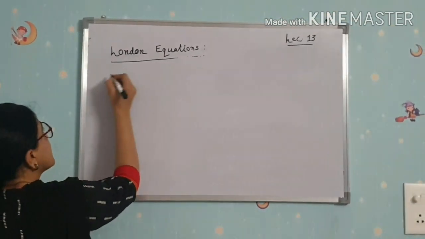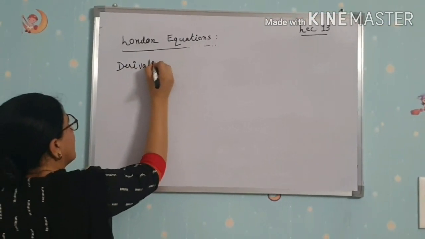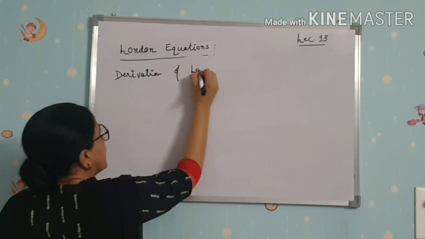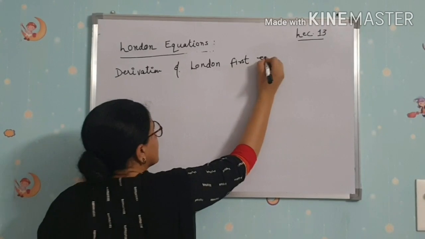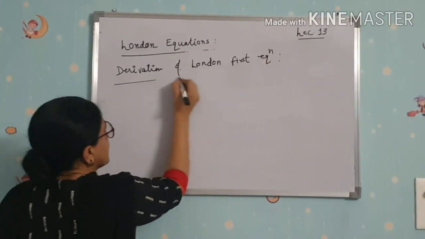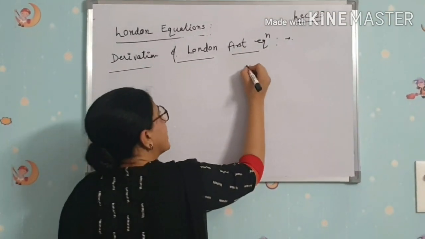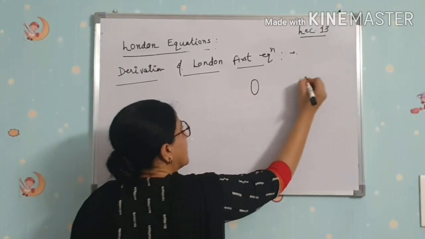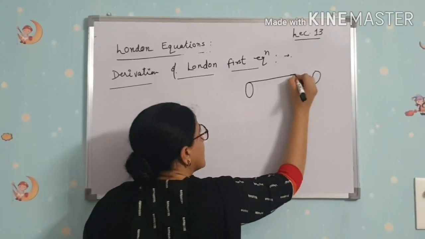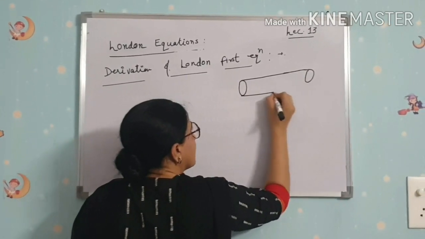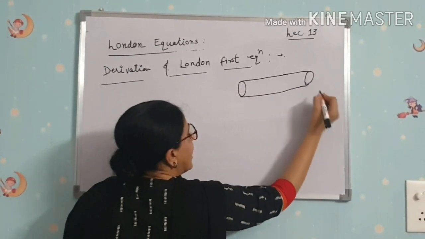Derivation of London's first equation. For this, we take a specimen of a superconductor of cylindrical shape at 0 Kelvin.